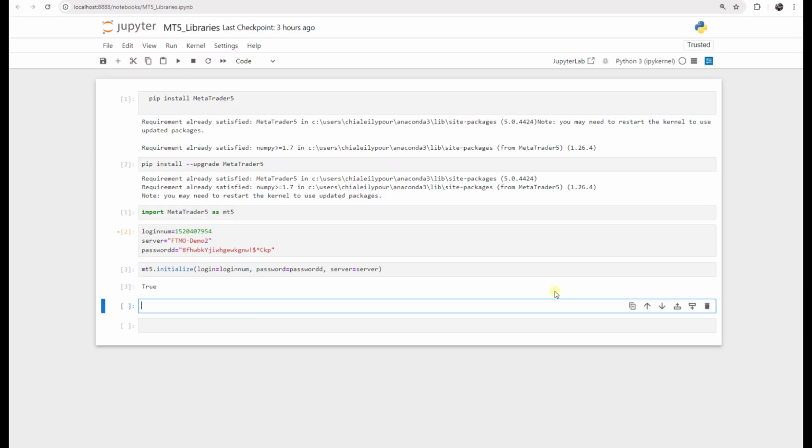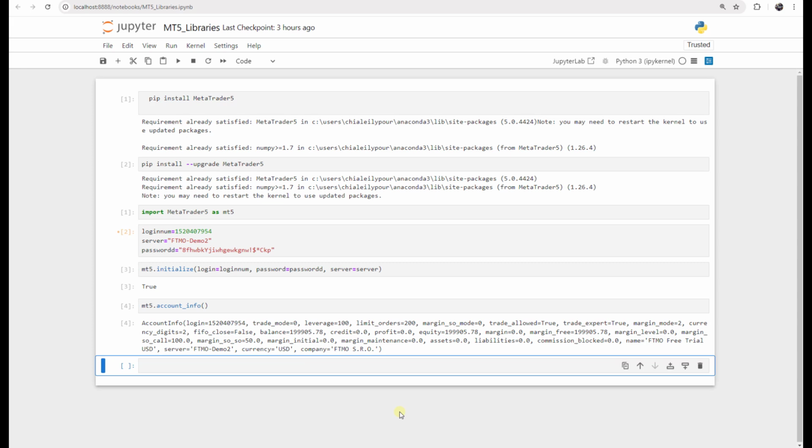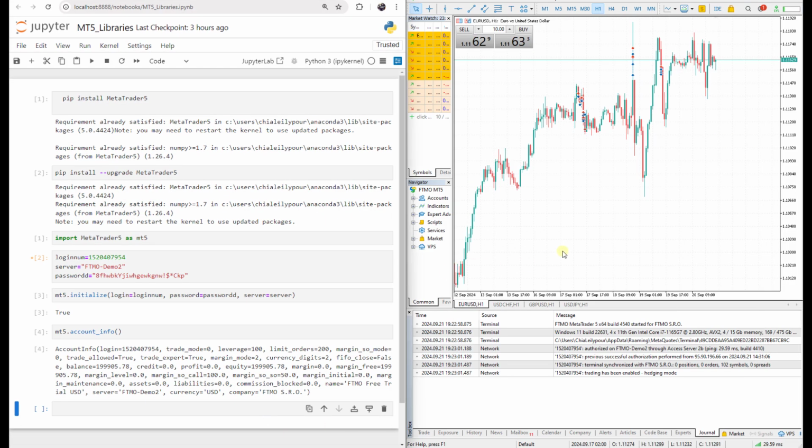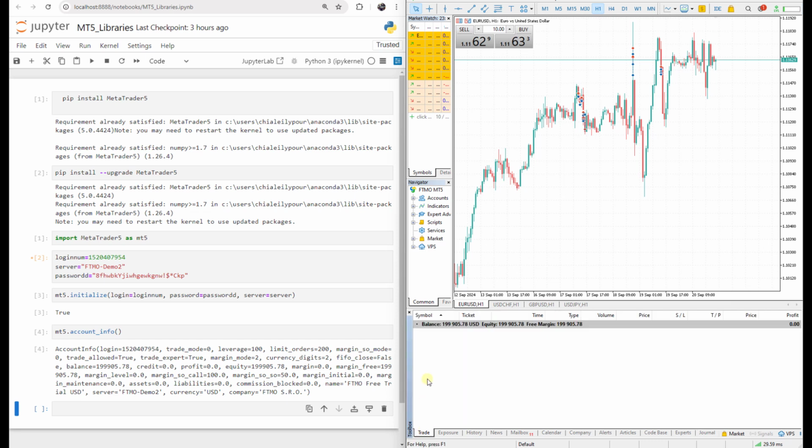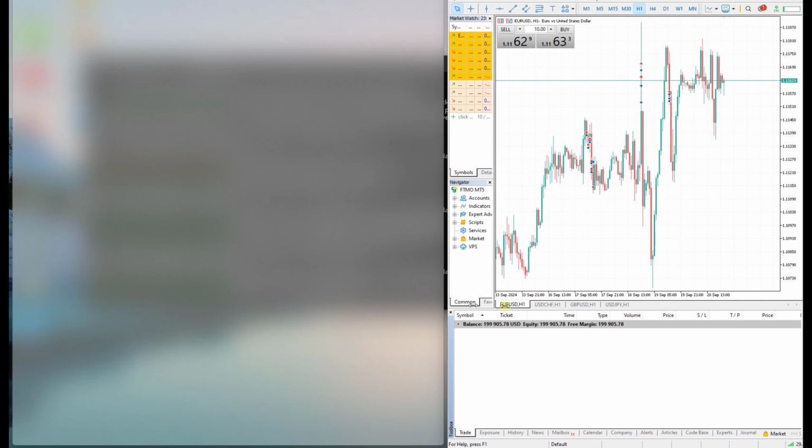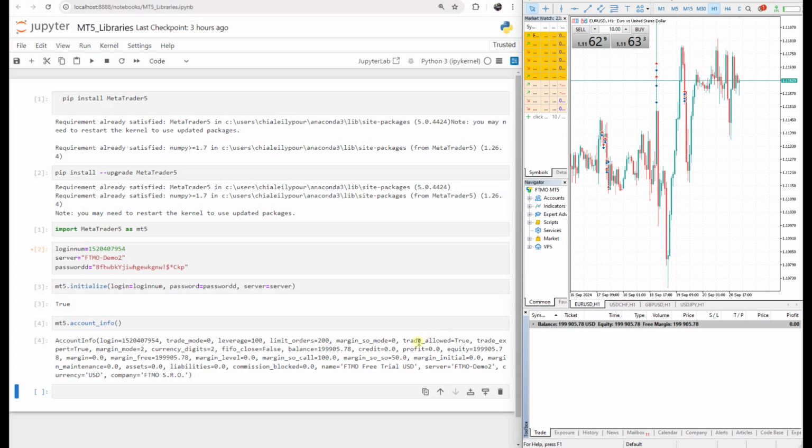The other method that we are going to talk about is account info. We say MT5 dot account info, and if I press Shift and Enter, it will return us the info of our account. I just do it like that so we can see the account info here too. Okay, it says the login number is this one and the leverage is 100, and let's just make it a little smaller.